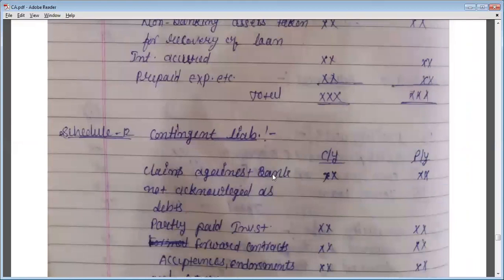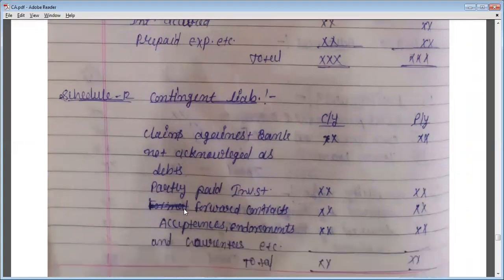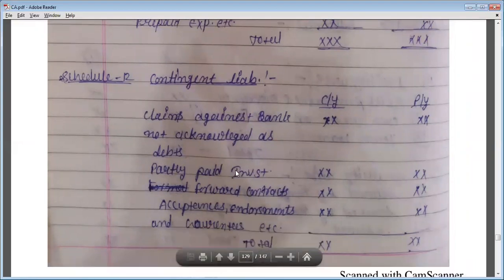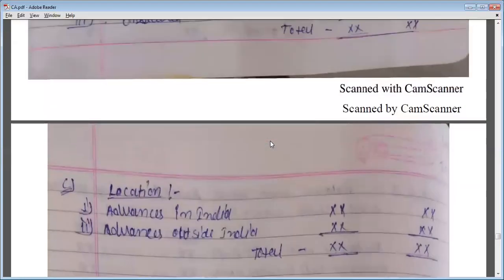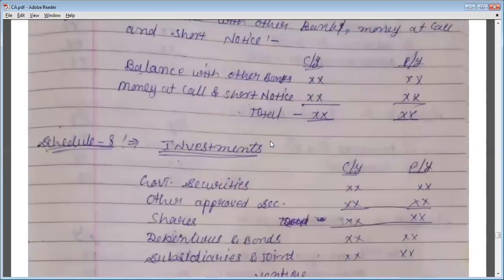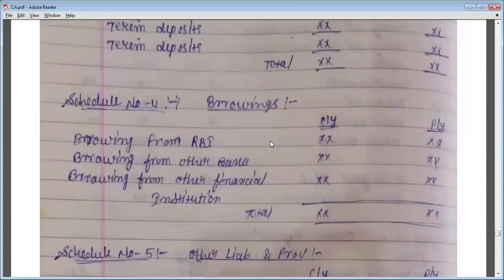Claims against the bank not acknowledged as debts, partly paid investments, forward contracts, acceptances, endorsements and guarantees, etc. And the total amount will be written down in the balance sheet under schedule 12 under the heading contingent liabilities. Okay, so we will add all these items.